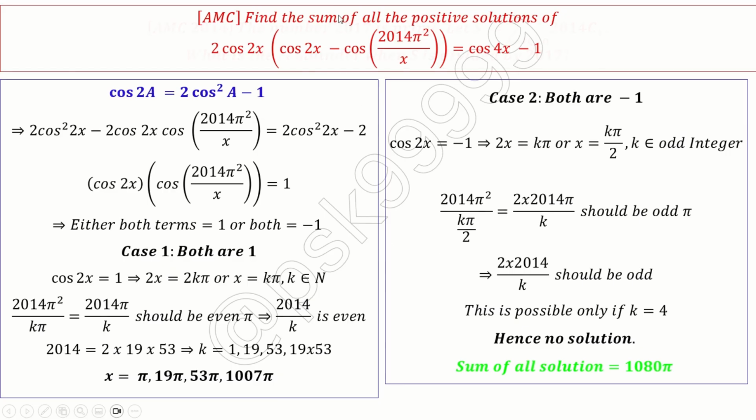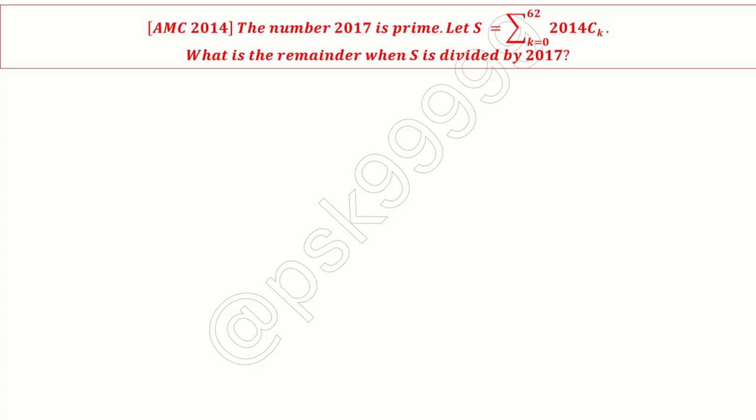Next, this is a very good remainder theorem problem. Let's see how to do this. If the number 2017 is a prime, it is given as a prime, that means it has something to do with the prime property. Let S be equal to sigma k equal to 0 to 62 of 2014 C k. This is a combination, C. 2014 C k is nothing but 2014 factorial divided by (2014 minus k) factorial into k factorial.